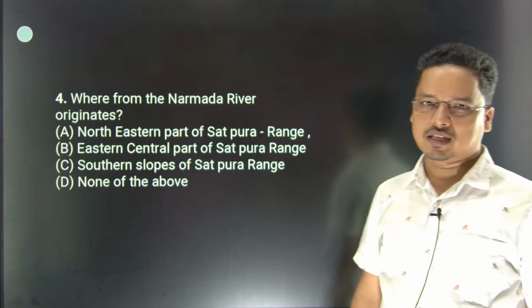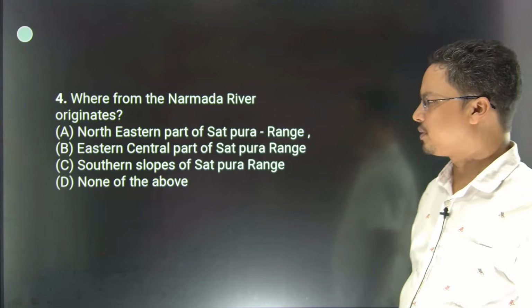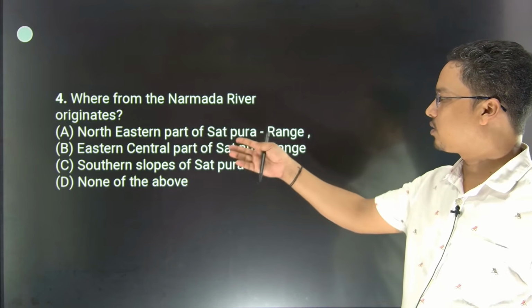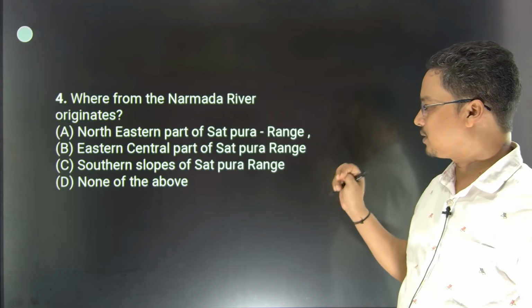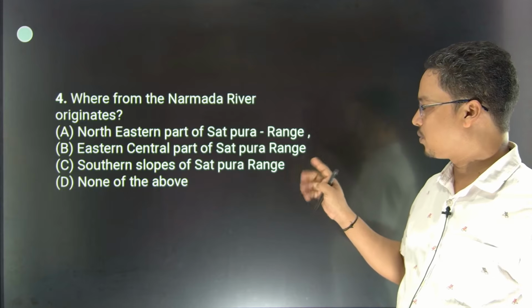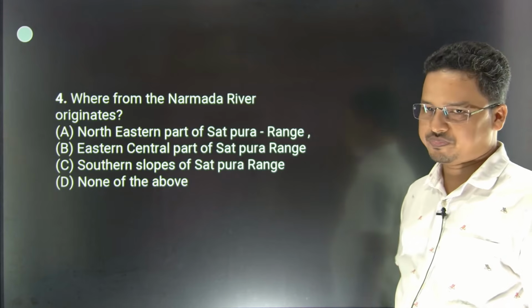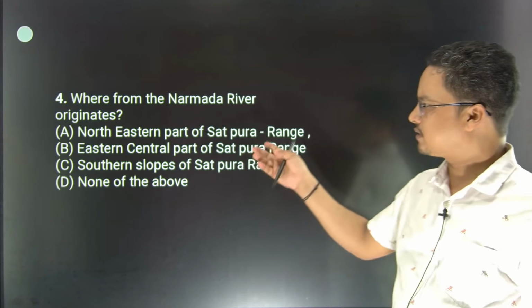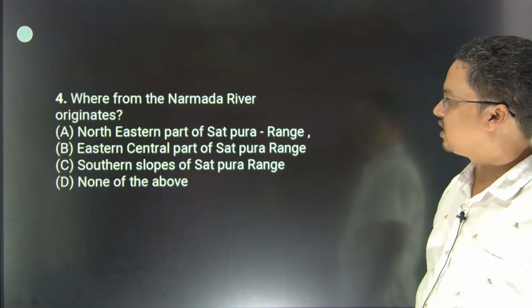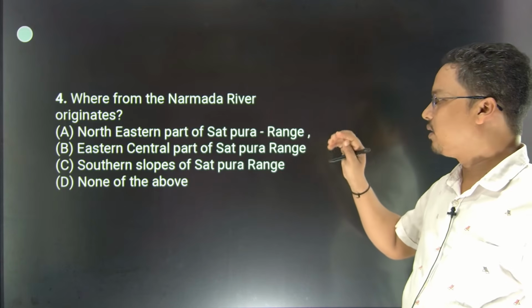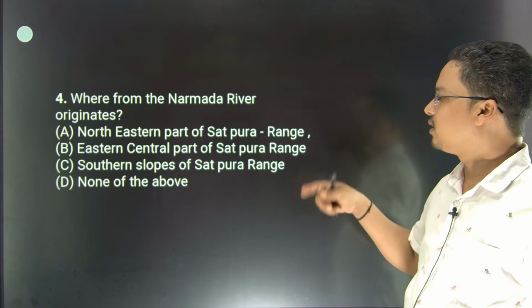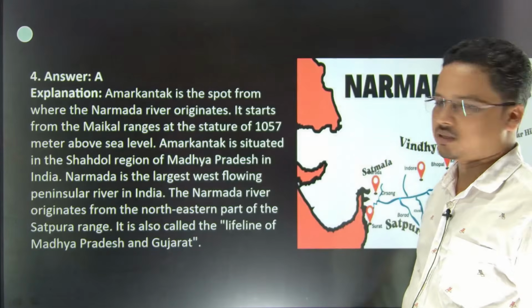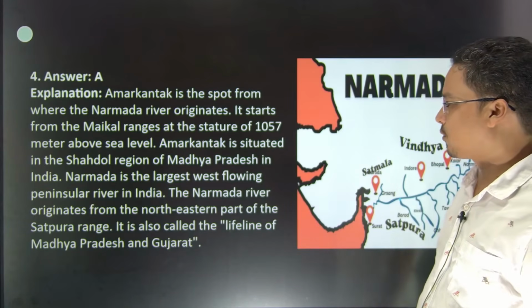Next we will see from where the Narmada river originates. Narmada river is a basic question. The options are: north eastern part of Satpura, eastern central part of Satpura, southern slope of Satpura, none of them, right? So it would be the north eastern part, where it can be found.